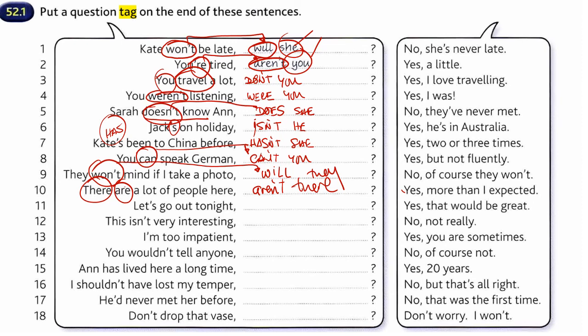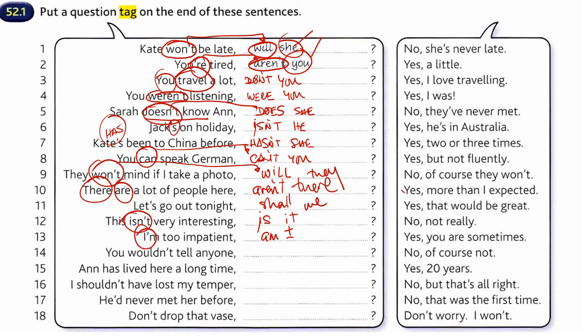Let's go out tonight. Well, shall we? This isn't interesting. So we have isn't and I have to write is. And just because it is a thing, I have to say it. Is it? I'm too impatient. Okay, in this case, when we're talking about ourselves, we always say, am I? Okay?